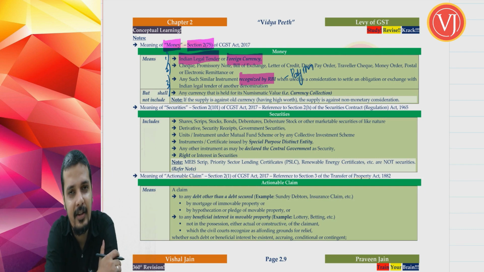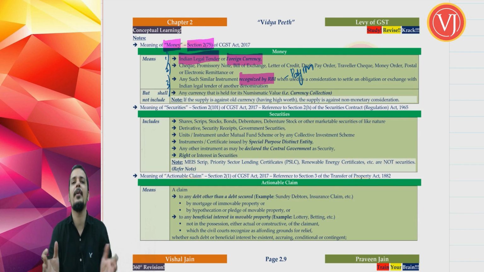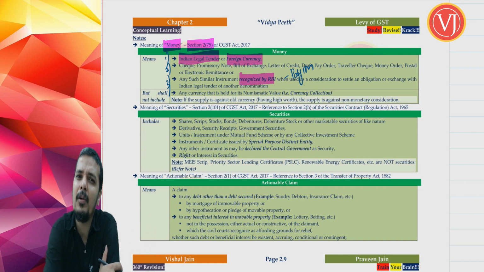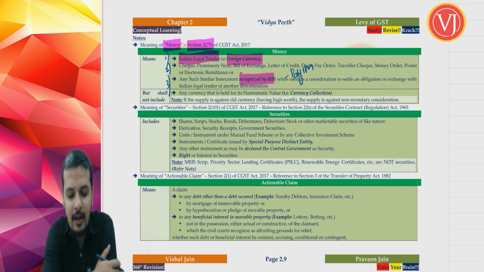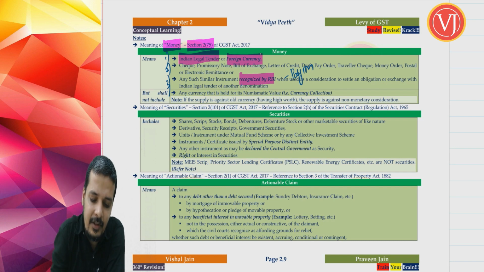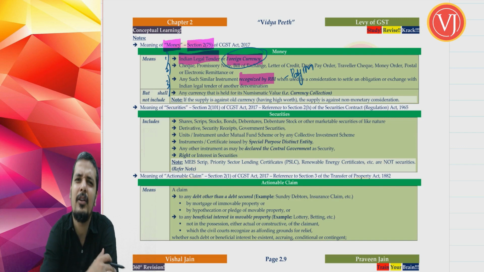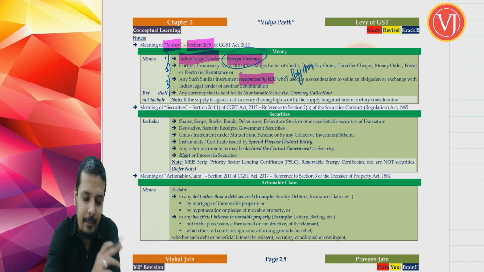So any such similar instrument which is recognized by RBI, when used as consideration to settle the obligation or exchange with Indian legal tender of another denomination, which means a recognized way of settling the obligation, right? So if you talk about the definition of money, there's nothing special. Only one thing special which you have to remember is money also includes foreign currency, and most of us are very clear that yes, obviously money includes even foreign currency. But wait, there's a tricky part here.